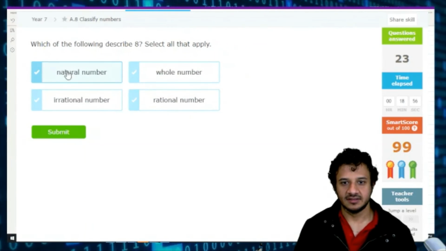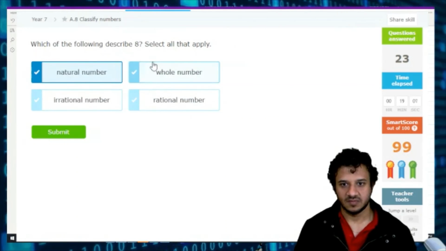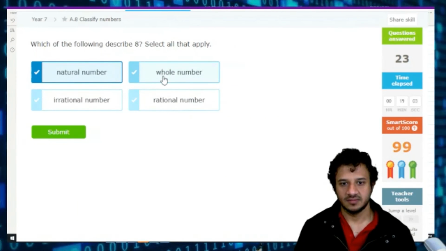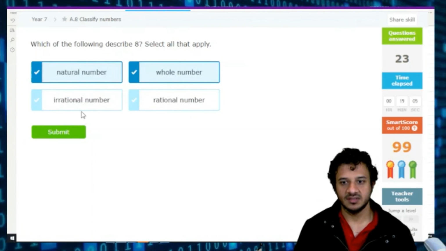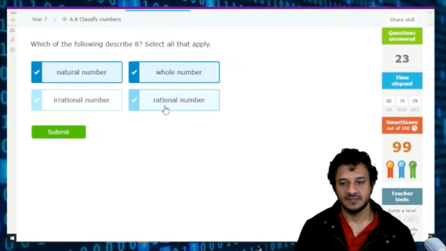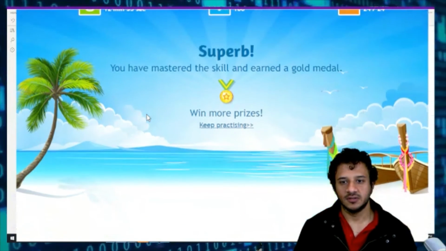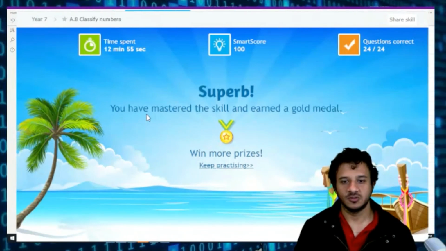8. Is it a natural number? Yes. Is it a whole number? Yes. Is it an irrational number? No. Is it a rational number? Yes. Very good. Good job. Here we go, we got 100 out of 100. So good job with that.